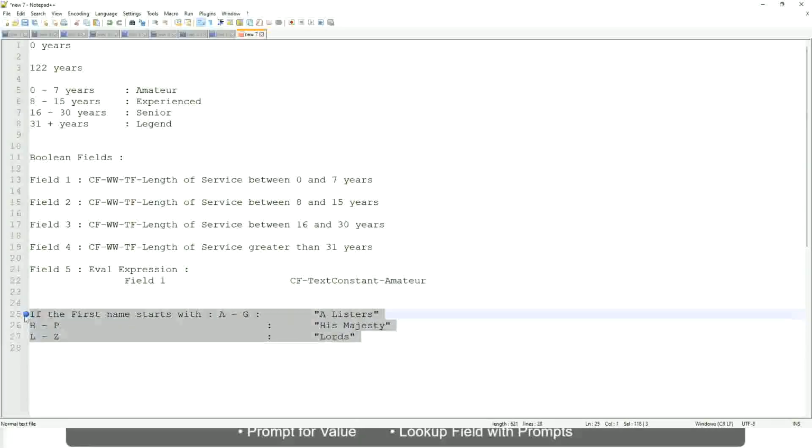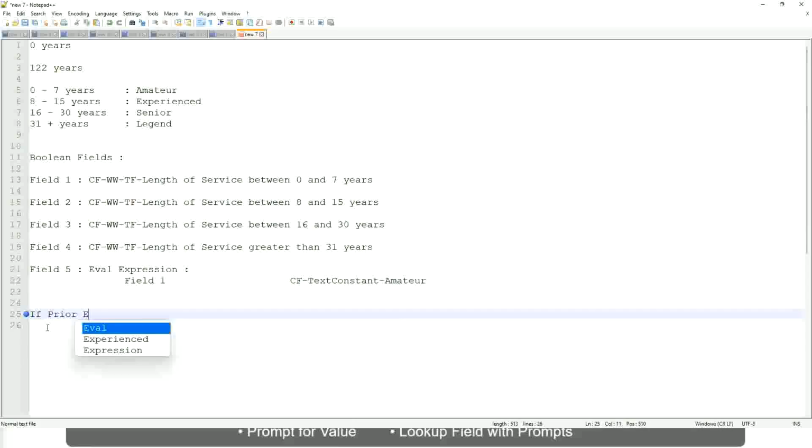Now tell me this. If prior experience, okay, not prior experience, let's not do that. Let's say if management level is manager or above.